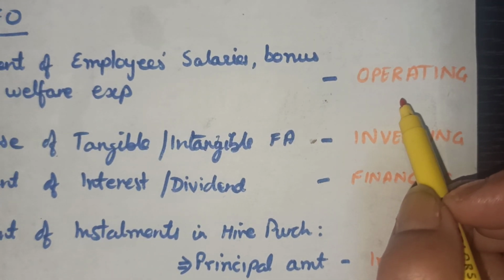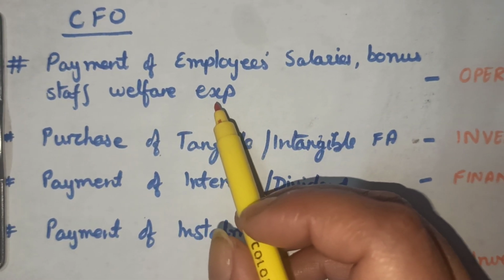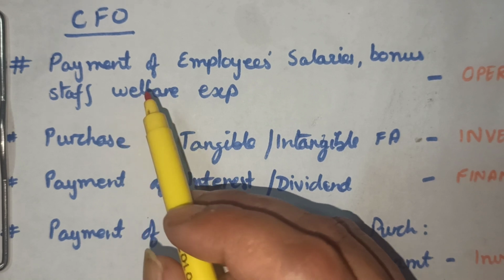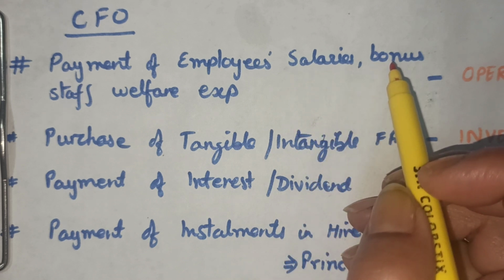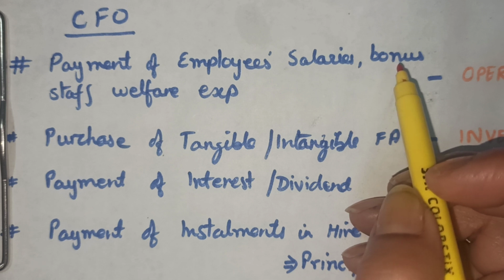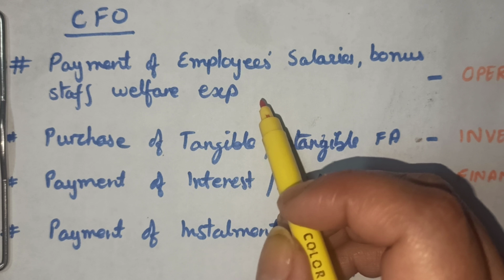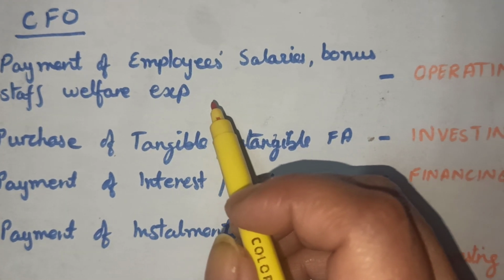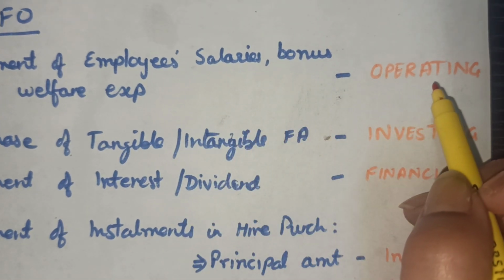Yesterday, children were getting confused. Anything which is related to running of the business, I discussed with you, the staff is contributing in running of the business. So whatever is paid, it should be in cash, sorry. When bonus is paid, it is for the staff welfare expense, and any payment that is done for staff welfare expense contributes in running of the business, as maintenance of staff is contribution to the business. So it is always operating.